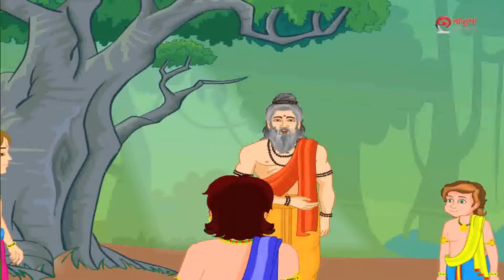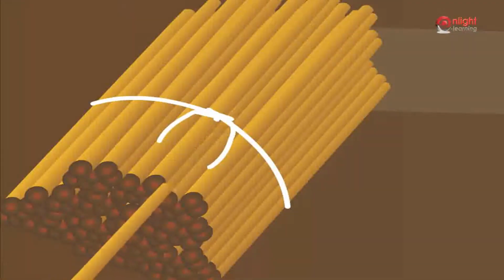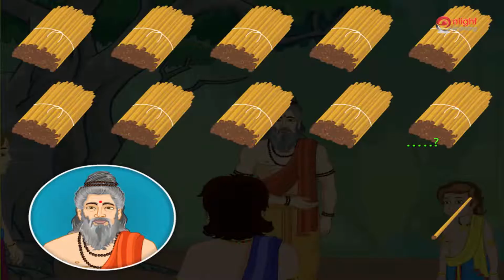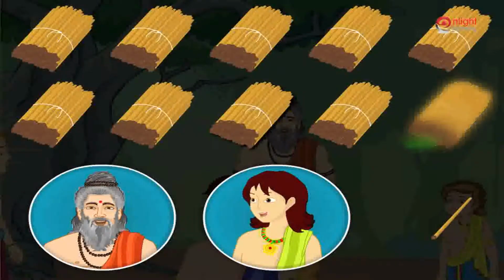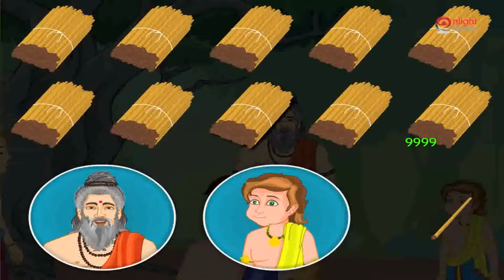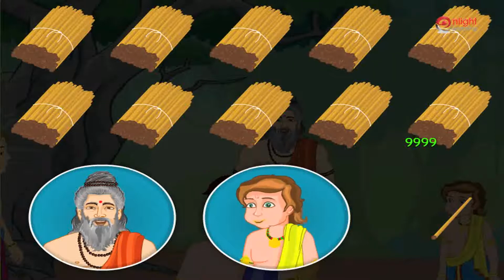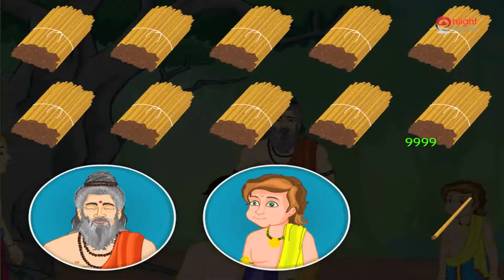He removed one stick from the 10th bundle and kept aside. How many sticks are there in these 10 bundles? 9,999. What is the largest 4-digit number? 9,999. Good.